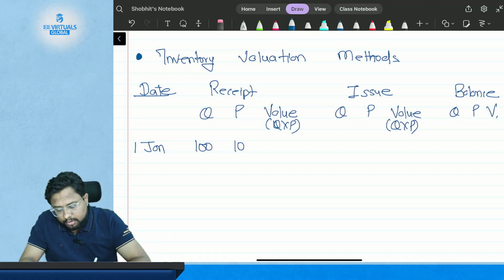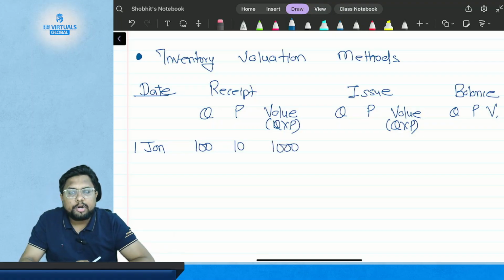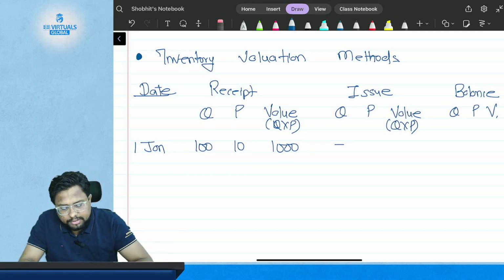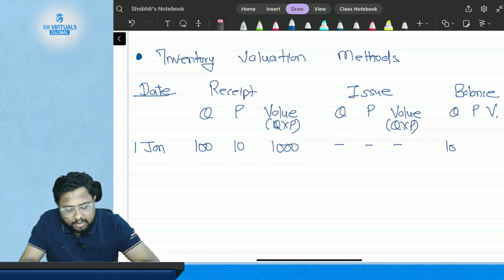Okay, so the total value will become $1000. Now there is no such issue, so you will be left with the balance, which is 100 kgs at $10, totaling $1000.